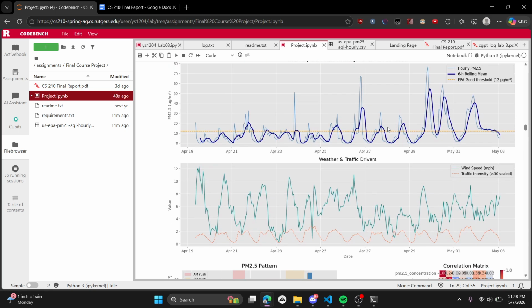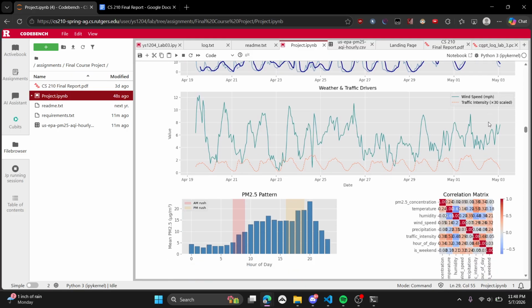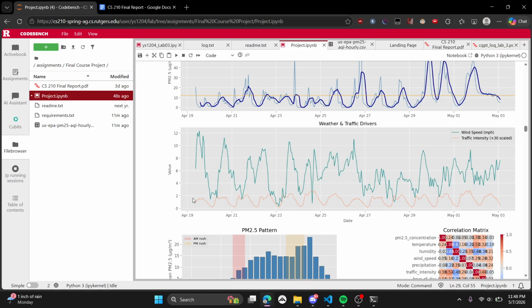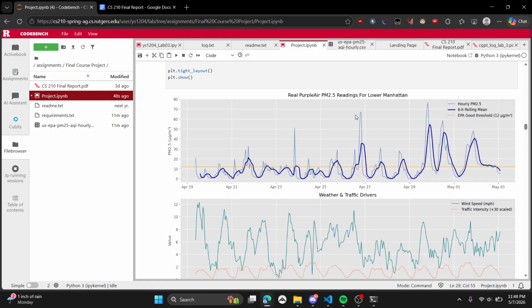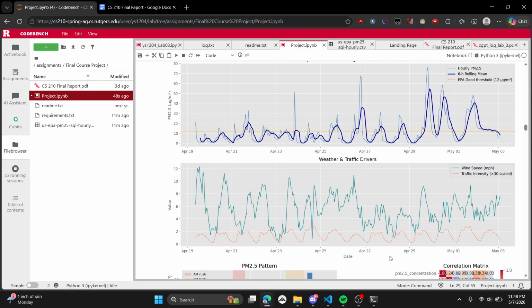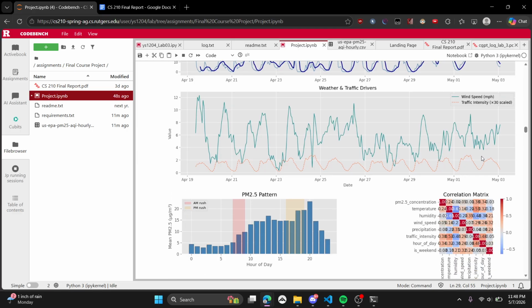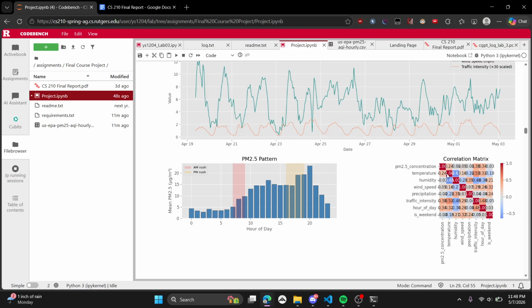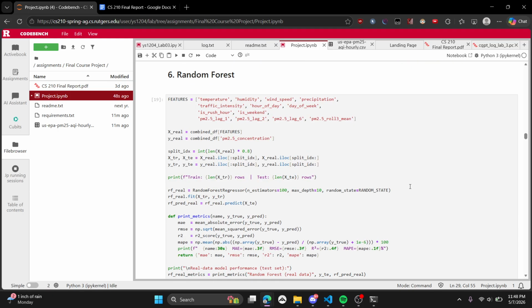And then there's some data analysis here. Basically, the core idea is that we're seeing that weather and traffic are kind of in cadence with the PM 2.5 readings. They have the same peaks for the most part. So my hypothesis of whether traffic intensity or traffic data is relevant to AQI is kind of beginning to show some correlation here, and I have the correlation matrix here as well. As you can see, traffic intensity is 0.38, which is somewhat statistically significant given everything else. I'll go into this a little bit more after the random forest.